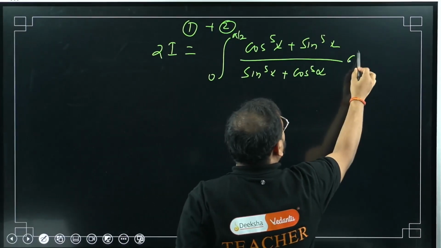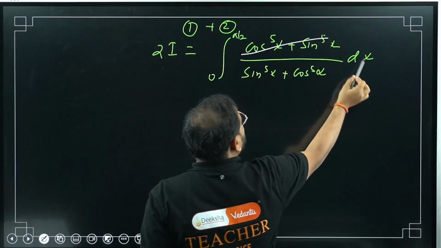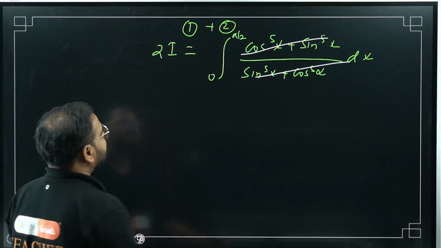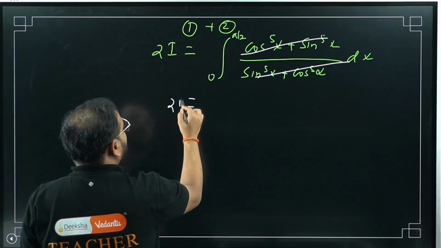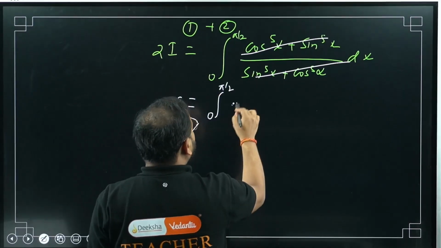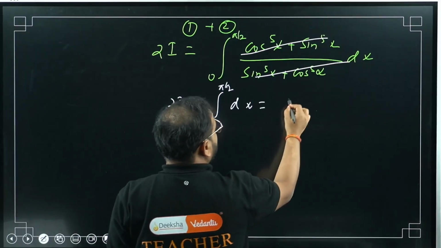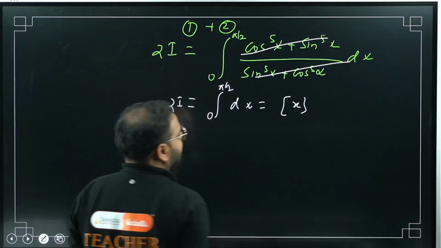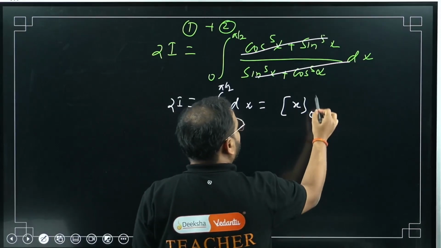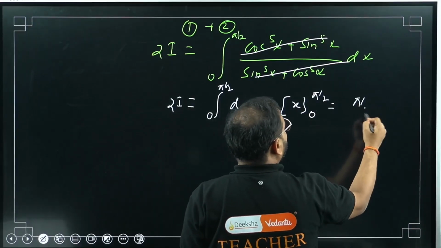Good thing. Any good thing coming out of here, sir? Of course, the brightest thing ever. Cancels this whole thing. What is left now? 2i equals integral from 0 to pi by 2. I have just dx left here. Please check. What is that integration? X is an integration of dx from 0 to pi by 2. How much is that, sir? Simply pi by 2 minus 0, sir.